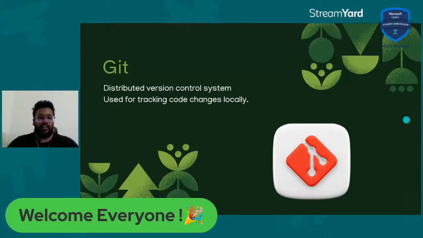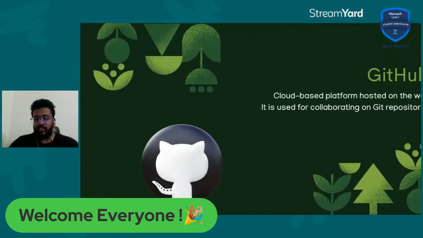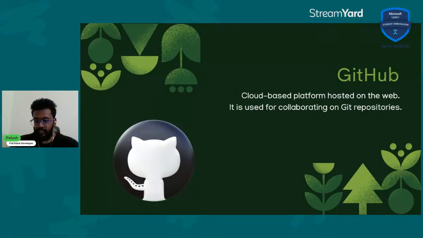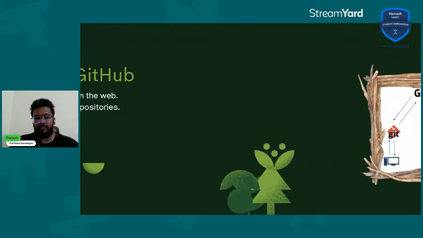distributed system. And we're calling it a distributed version control system because it can be hosted on GitHub in the form of repositories. GitHub is a cloud-based platform that's hosted on the web. It is used for collaborating on Git repositories, and that's exactly what we're going to do here today. And we're going to jump right in. Let's go ahead to the next slide, please.